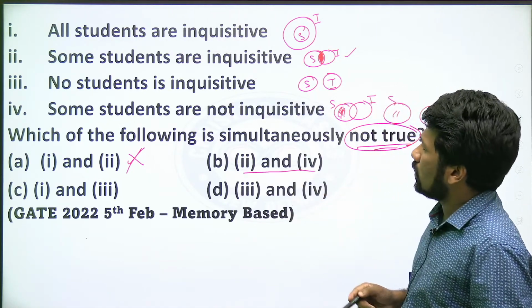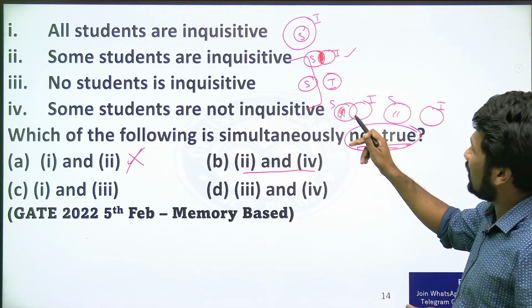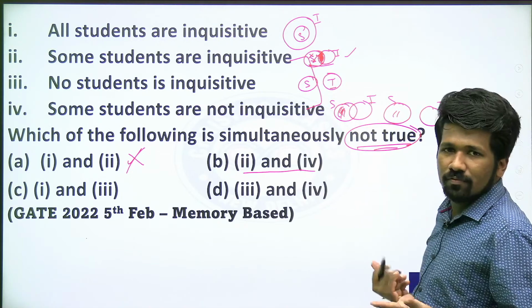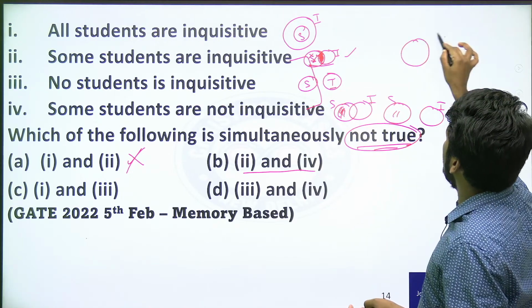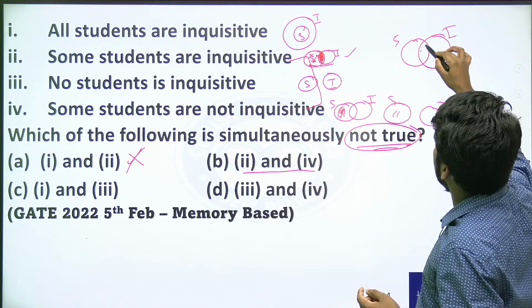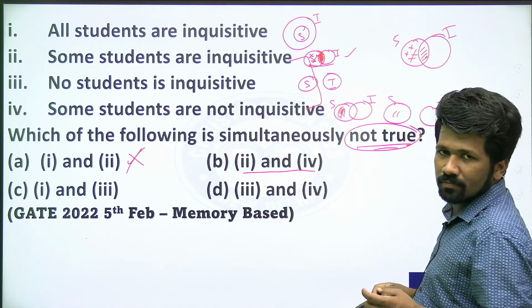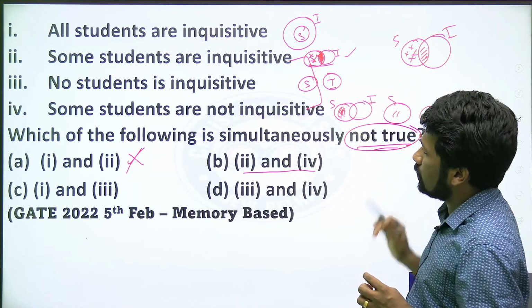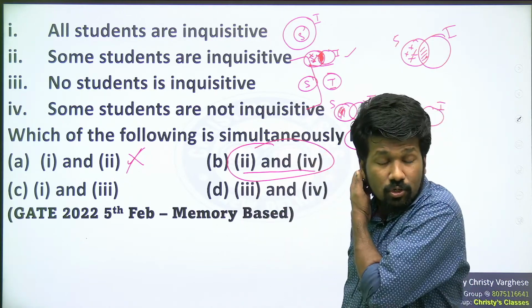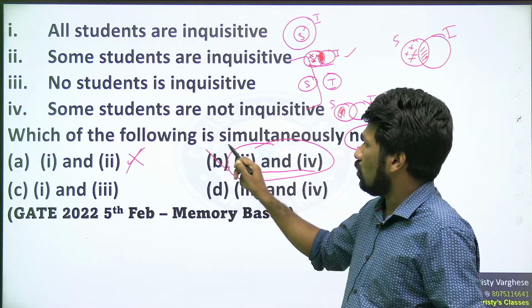So 2 and 4. Some students are inquisitive, some students are not inquisitive. I already told you that. In this case, these students are not inquisitive, totally possible. Now, some students are inquisitive. For example, this Venn diagram: these students are inquisitive, and these are the not inquisitive students. That means at the same time, 2 and 4 can exist. So 2 and 4 can be true at the same time. So that is also not the answer.